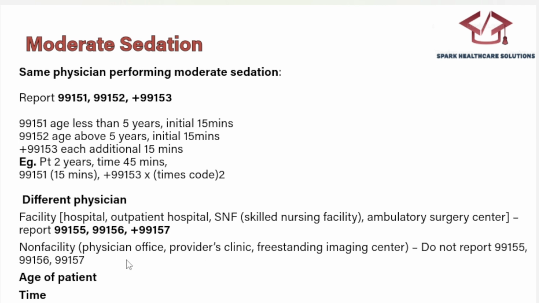Same as 99151, this 155 is different physician, less than 5 years of age, initial 15 minutes. 156 is above 5 years of age, different physician, initial 15 minutes, and 157 is for each additional 15 minutes. Next we should check the age of the patient, as it is included in the code, above 5 years or below 5 years. Time is already given as initial 15 minutes. So that's about moderate sedation.